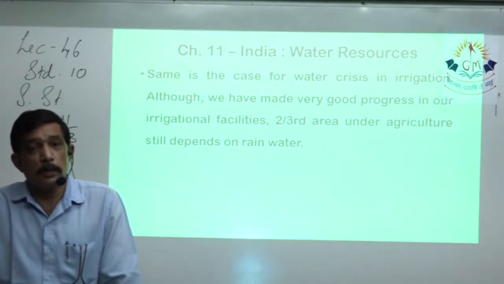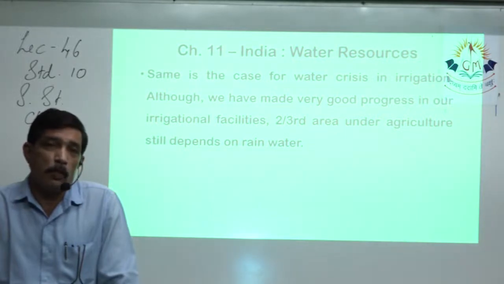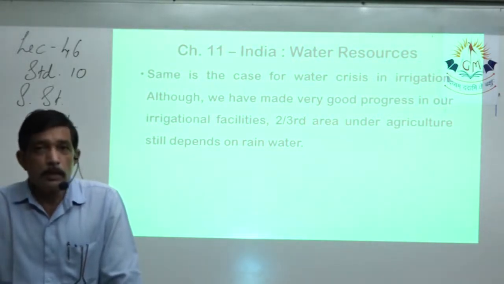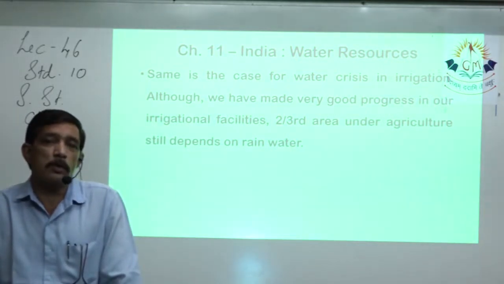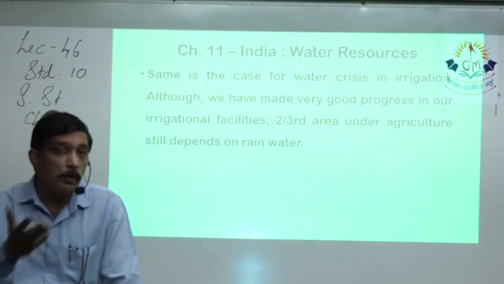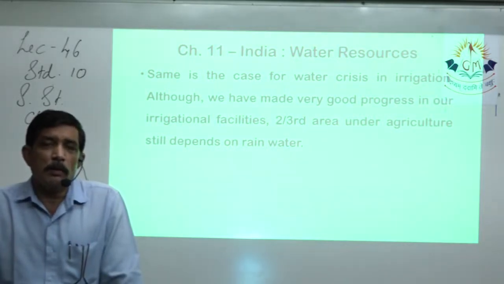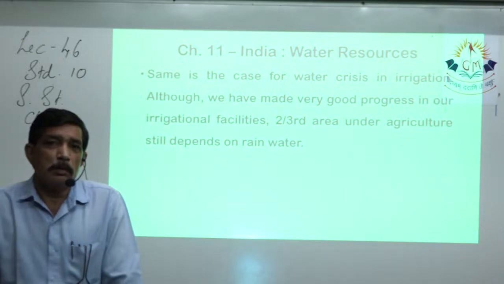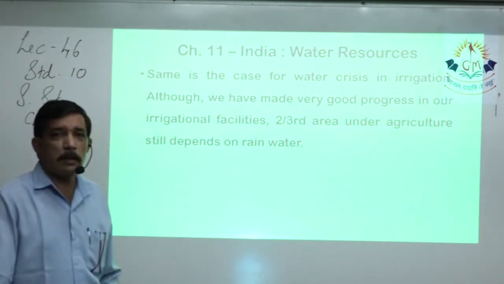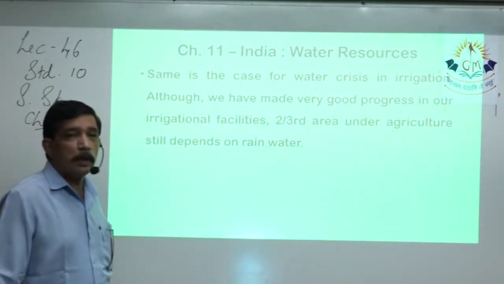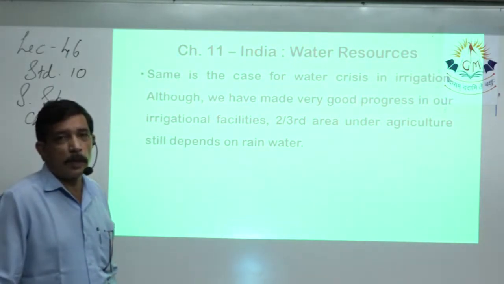We have lots of sources where we collect water when the rain comes, and then the whole year we are dependent on that collected rainwater. Nowadays, canals have come from Narmada, Tapi, Mahi, so that we have lots of pure drinking water. Extra water is also given to the farmers for irrigation purposes. So things are settling down in quite a satisfactory manner, but then also we come under that same 2/3 area of agriculture which still depends on rainwater if we do not have proper irrigational facilities.